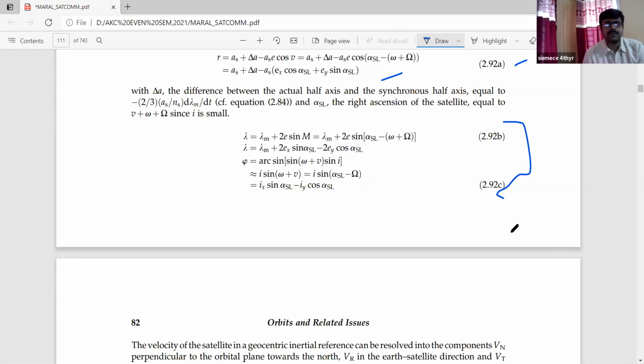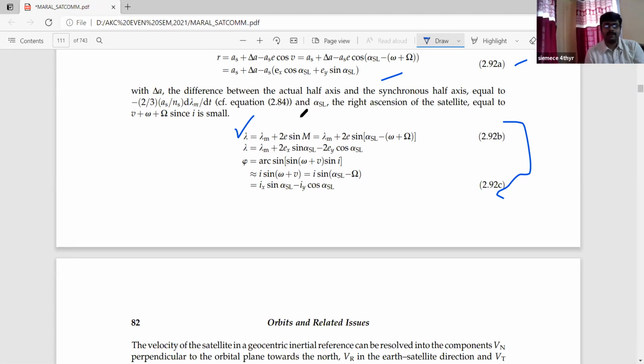What are the modified expressions? Obviously equation number 2.92b and 2.92c. There are certain modified expressions that are associated with the lambda value. First, equation 2.92b: the lambda value that we are getting is lambda equals lambda m plus 2e sin, in bracket, obviously the rotational part, because this was small omega plus big omega, this value will be included in this case. So lambda m plus 2e sin in bracket alpha SL minus small omega plus big omega,